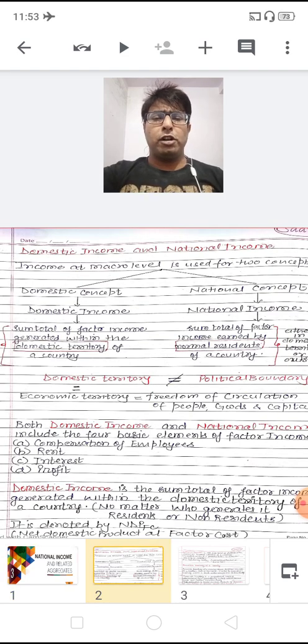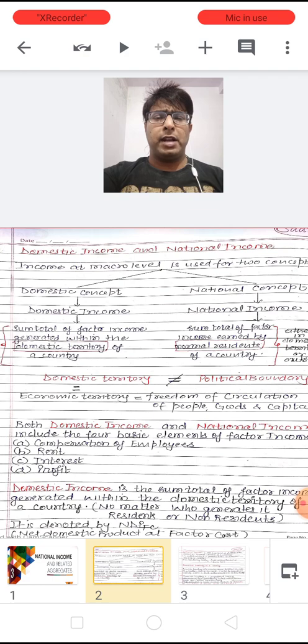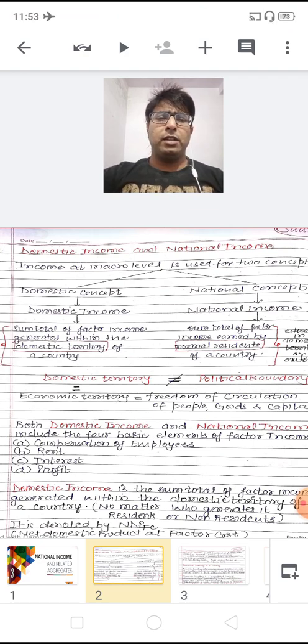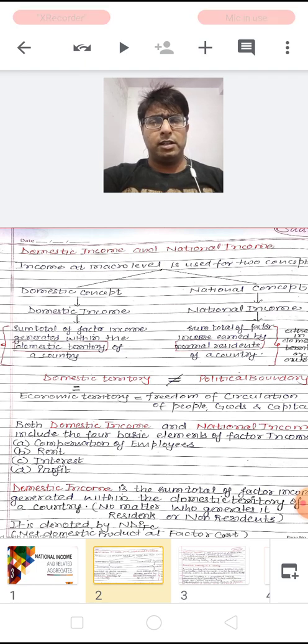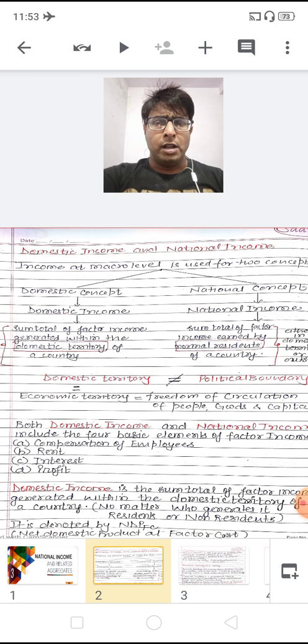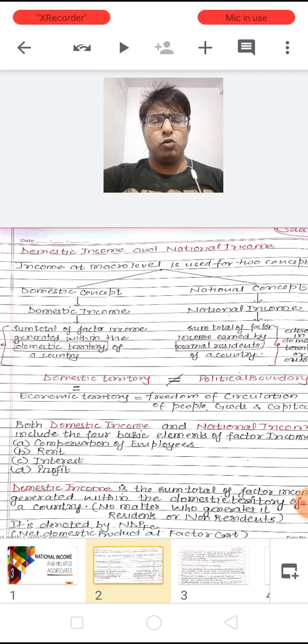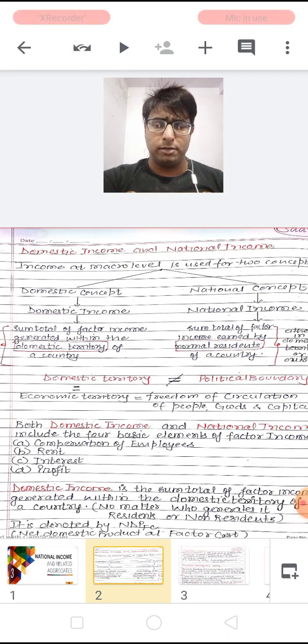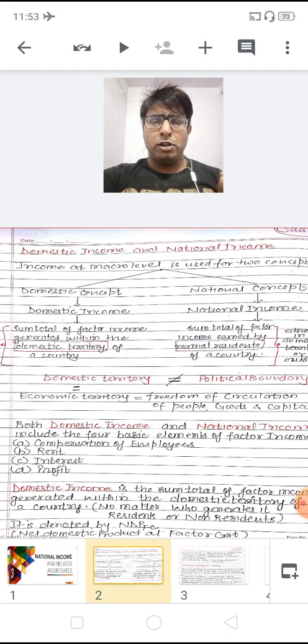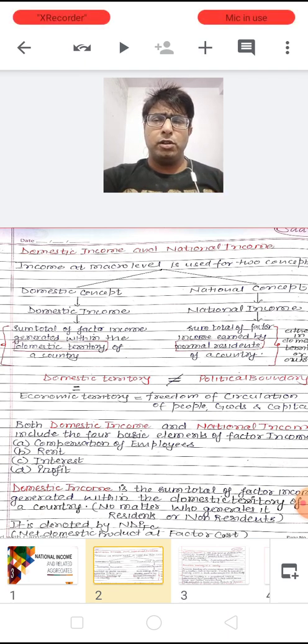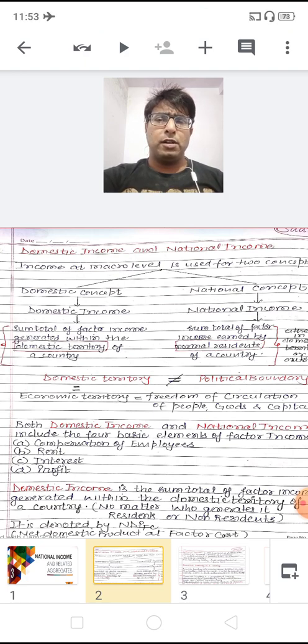So dear children, when we are talking about the economy at a macro level, the concept of income is used both as a domestic concept and a national concept. When we use this word income as a domestic concept, then it is known as domestic income, and when we use this word income as a national concept, then it is called national income. And one thing I want to clarify here, both the domestic income as well as the national income include the four basic elements of factors income.